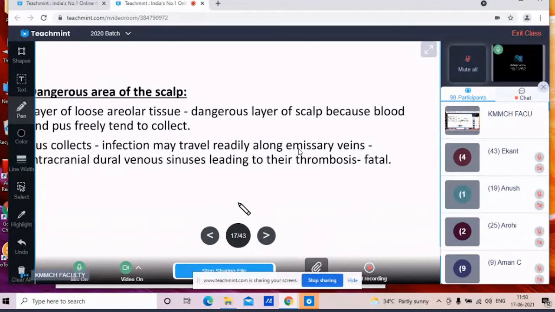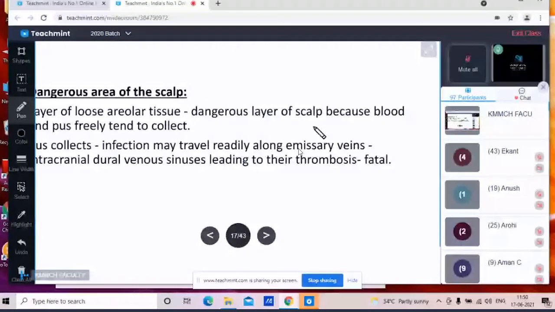So if pus and blood collect here and get infected, the infection can spread to the intracranial dural venous sinuses through this area, which is called the dangerous area of the face. The infection may travel through the emissary veins to the intracranial dural sinuses, and if it goes there, it may lead to thrombosis, which may be fatal to life.